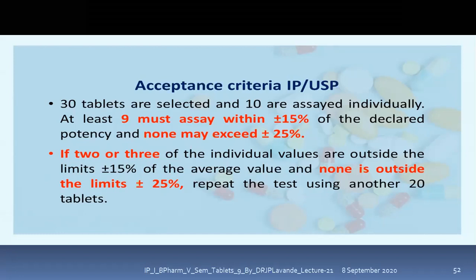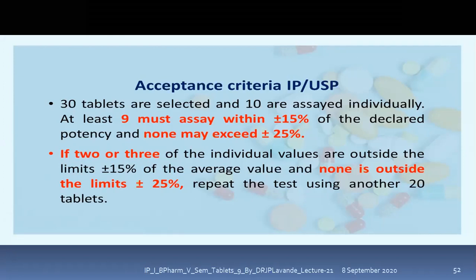If it crosses beyond this limit, that is plus or minus 15%, and if it remains within plus or minus 25%, then we can accept it. If 2 or 3 of the individual tablets are outside the limit of plus or minus 15% of the average value, and none is outside the limit of 25%, then we have to repeat the test using another